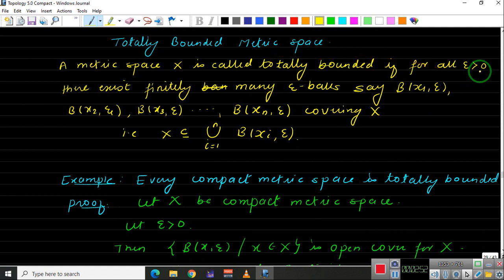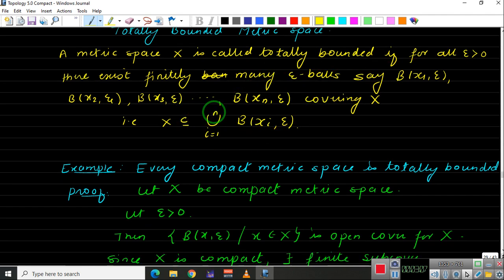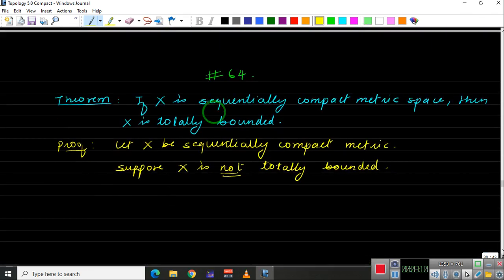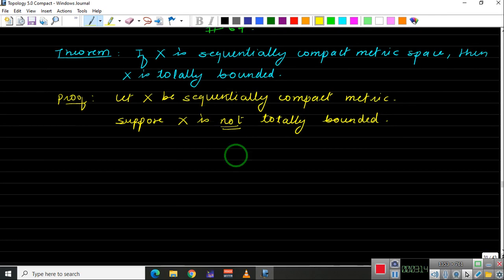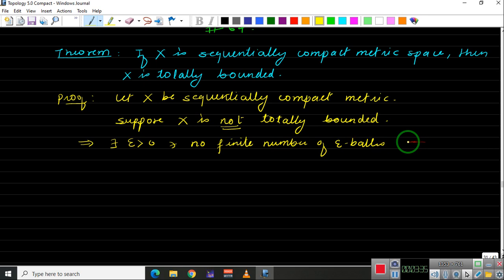The definition says for all epsilon greater than 0, there exist finitely many epsilon balls covering X. So not totally bounded means there will be some epsilon greater than 0 such that no finite number of epsilon balls covers X. So let us use some induction and derive a sequence.